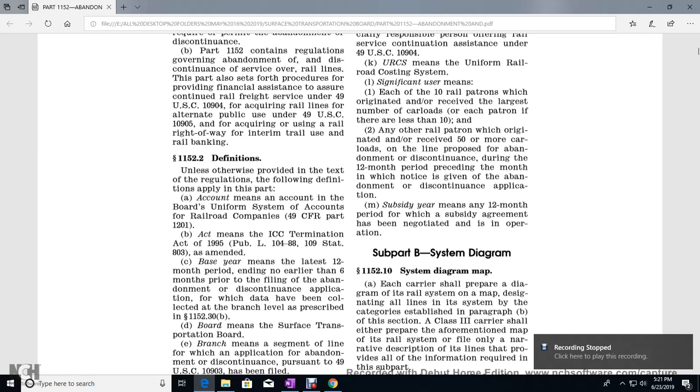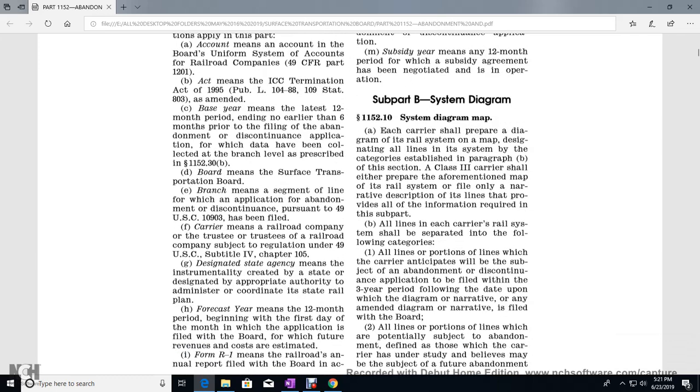Alright, Subpart B, System Diagram, Part 1152. 1152.10, System Diagram Map. Each carrier shall prepare a diagram of the rail system with the lines designated by the category established in paragraph D of the section. Class 3 carriers shall either prepare the aforementioned map of the rail system or a narrative description of its lines, and provide all of the information required by the subpart.